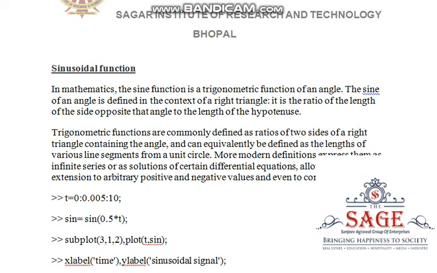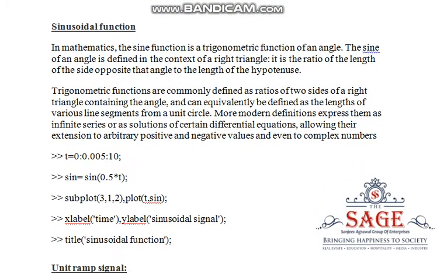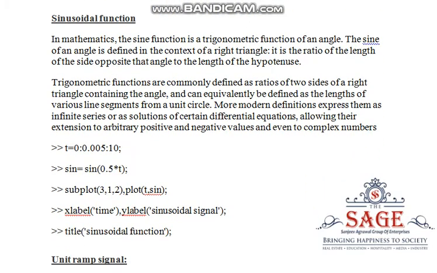Now we have to plot the sinusoidal function. In mathematics we know the sine function, it is a trigonometric function of an angle and the sine of an angle is defined in the context of a right triangle. It is the ratio of the length of the side opposite that angle to the length of the hypotenuse.